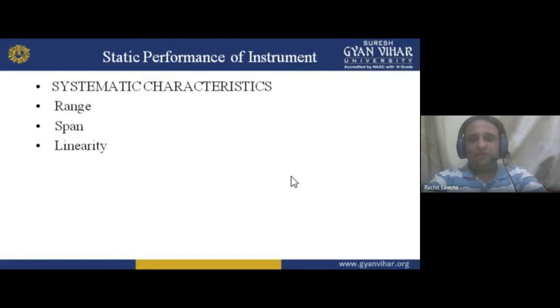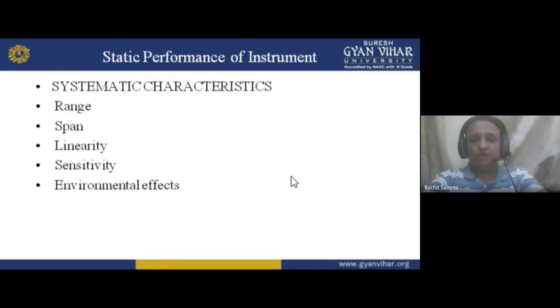Linearity. Linearity should be there in an instrument. In an instrument, the linearity would be, for example, that I am giving input that is linear to the output. Then sensitivity means if I am changing something in the input, that reciprocates or implicates on the output. Sensitivity. Then we have the environmental effects. Environmental effects are due to the environment conditions.